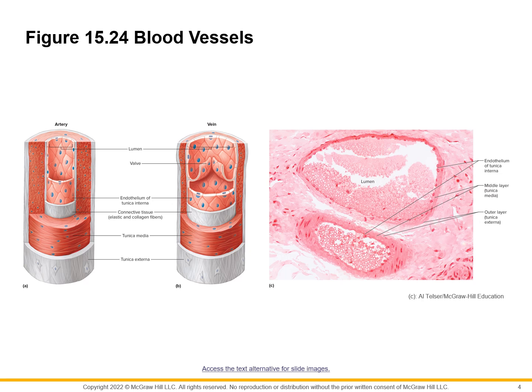So the tunica media is thick in arteries and it is made of smooth muscles. And the third and outer layer, which is tunica externa, it is made of just connective tissue and is more or less the same between arteries and veins. So the main two differences are the valves in the tunica interna in the veins and the thick wall of the smooth muscle in the tunica media of the arteries.